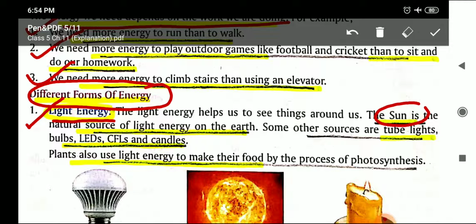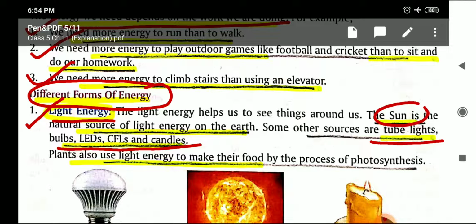But what are the other sources of light, which we can say are artificial or man-made, which we use in our daily life? That is tube light, bulb, LED, CFL and candles. So the sources of light are sun, tube light, bulb, LED, CFL and candles.